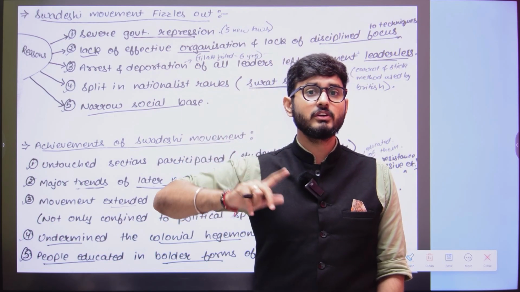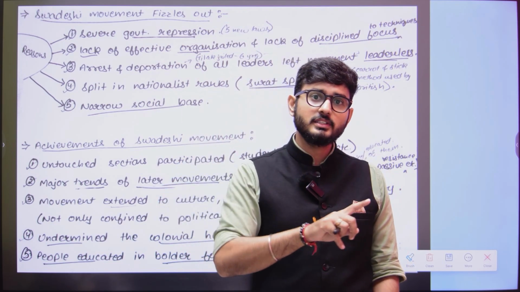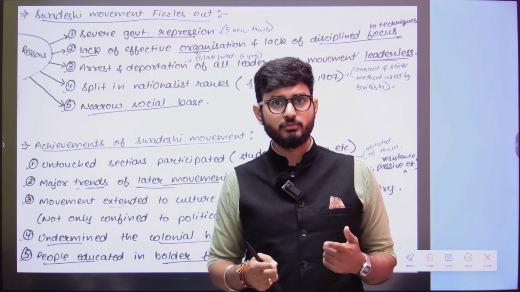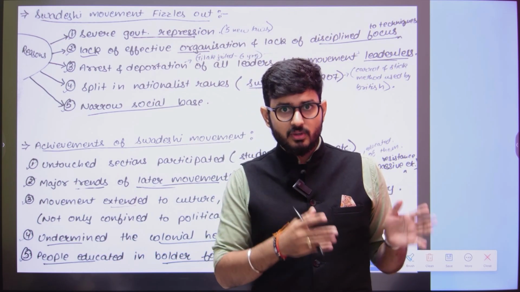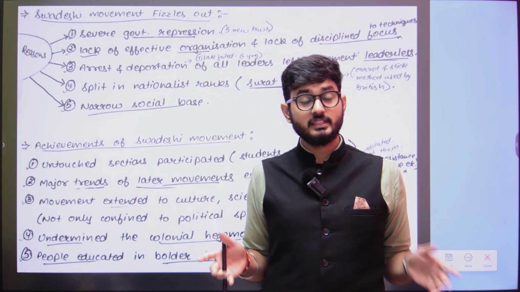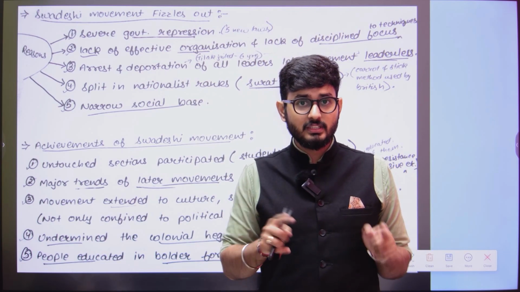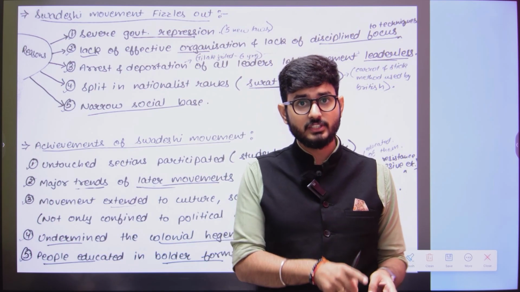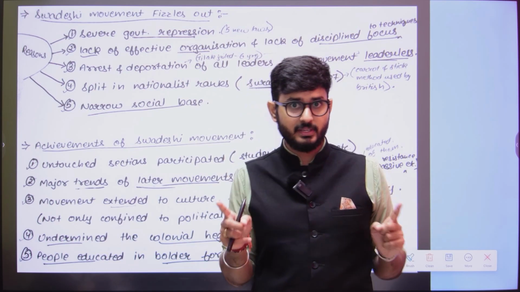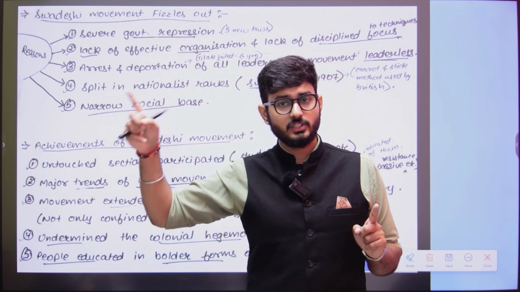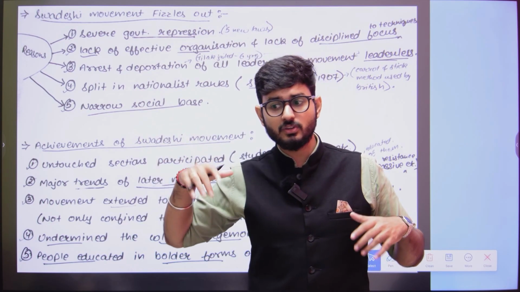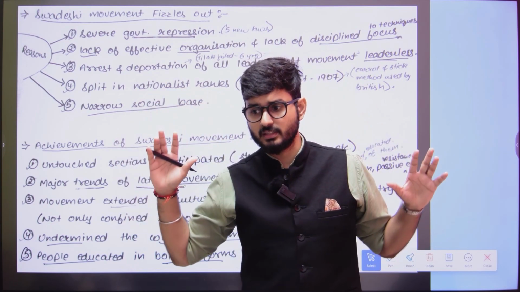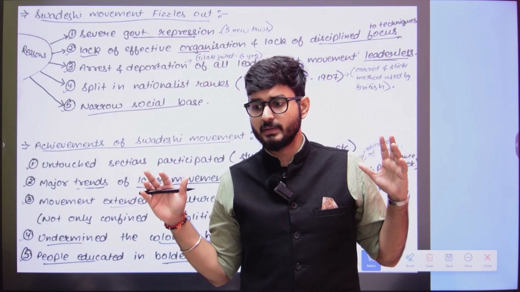But the extremists were of the idea that even the masses should participate in the political movement. Only then can the strength of the movement be seen. That is why in the Swadeshi and boycott, there were strikes, there was boycott, and everything was included in which the common people could also participate. But in the moderate constitutional methods, the common people could not fully participate in the movement. So that was another aspect.